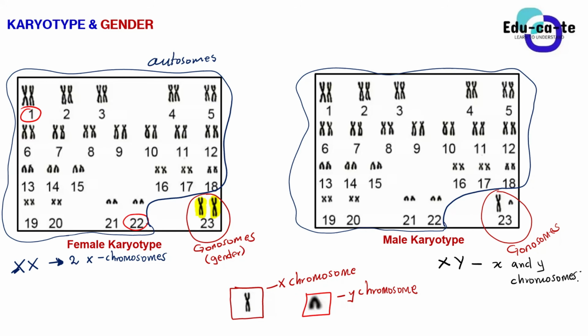Just for your own information, pair number 23 doesn't really go through the crossing over. They just separate during meiosis. Okay, sir. Thank you.